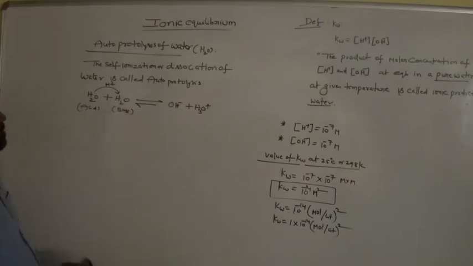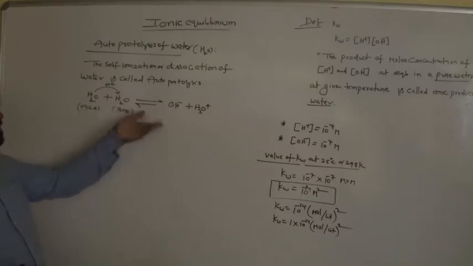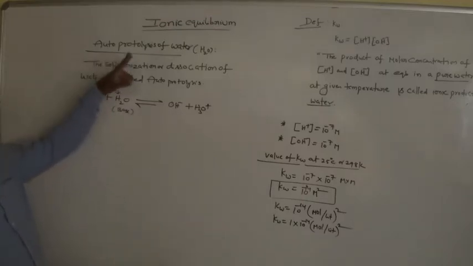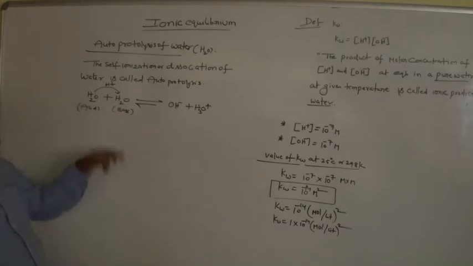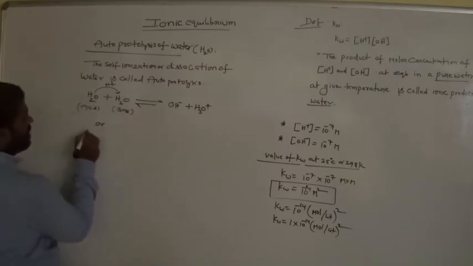So both are water, and it undergoes self-ionization to give OH minus and H3O plus. That phenomenon is called autoprotolysis. Protolysis means it donates H plus. By donation of H plus it undergoes ionization. That is autoprotolysis, it takes place automatically. This phenomenon is called autoprotolysis or self-ionization also.